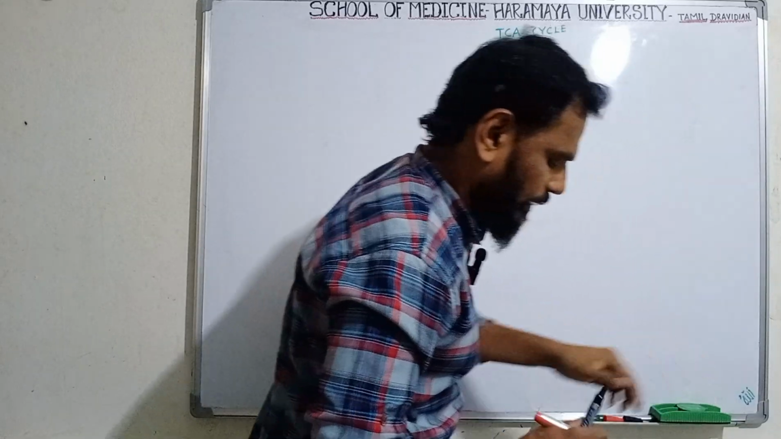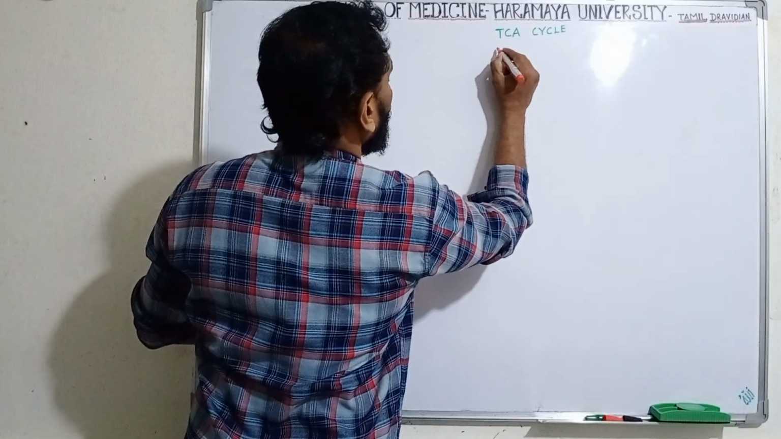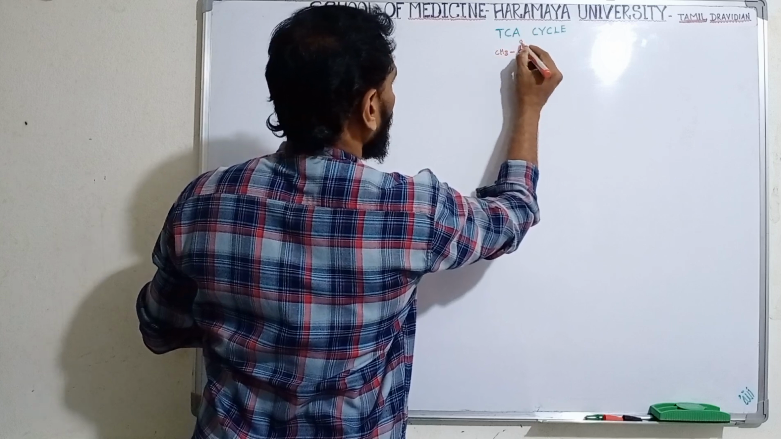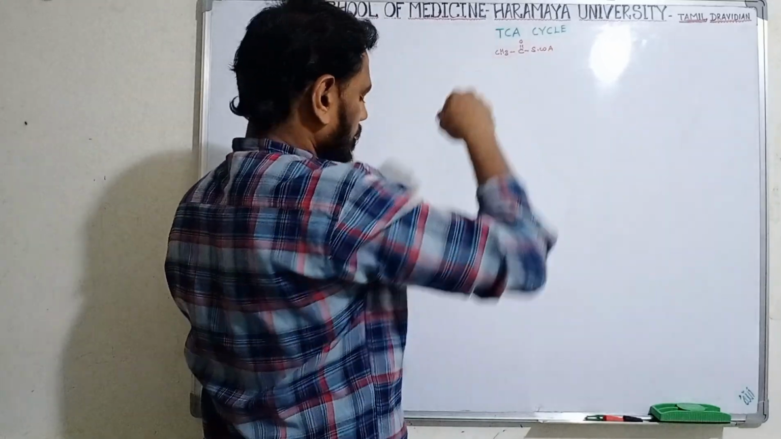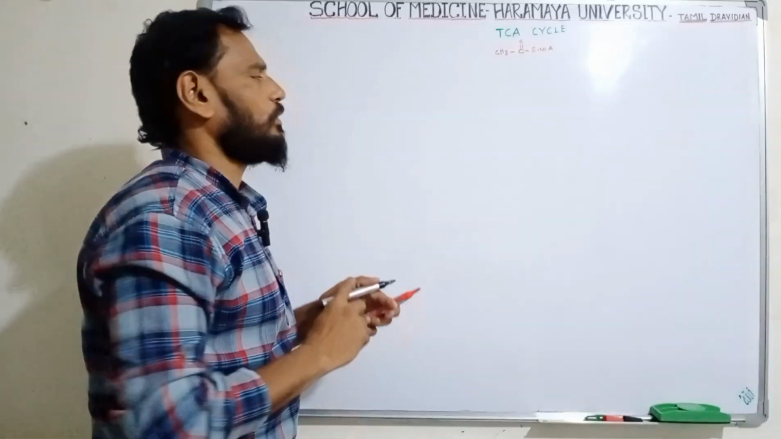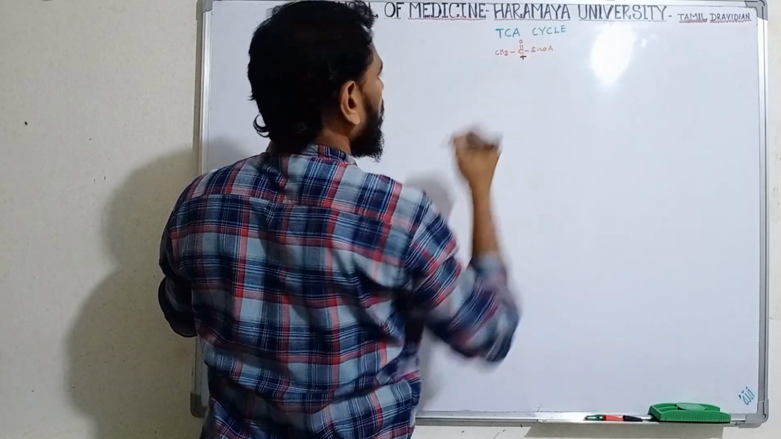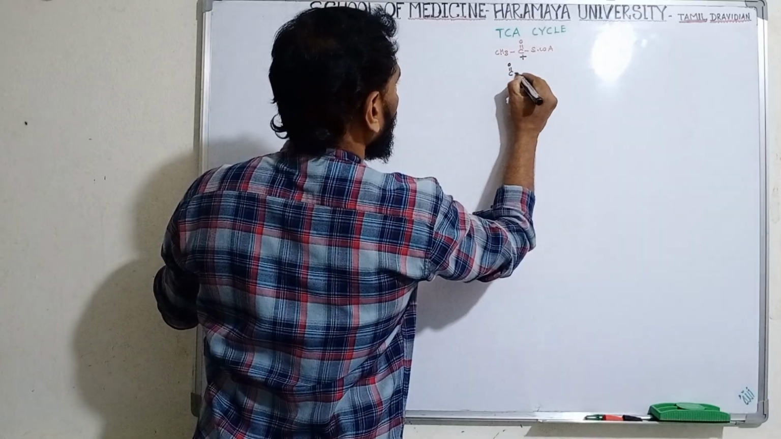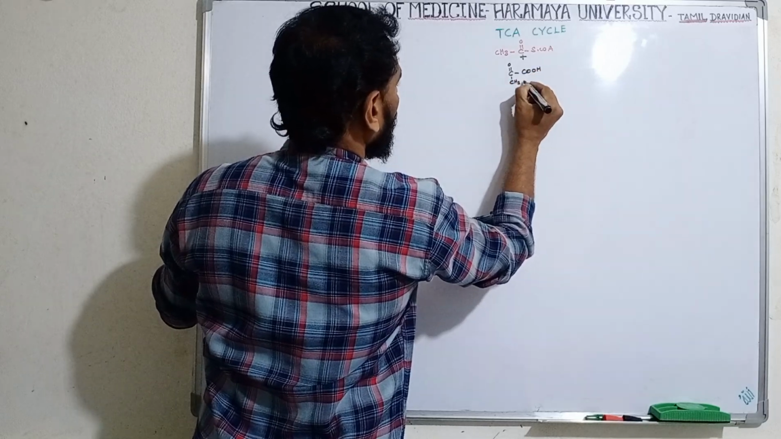Now I am going to explain the TCA cycle. The 2 carbon atoms of acetyl-CoA react with oxaloacetic acid. Now the TCA cycle. This is acetyl-CoA. Acetyl-CoA reacts with the TCA cycle.